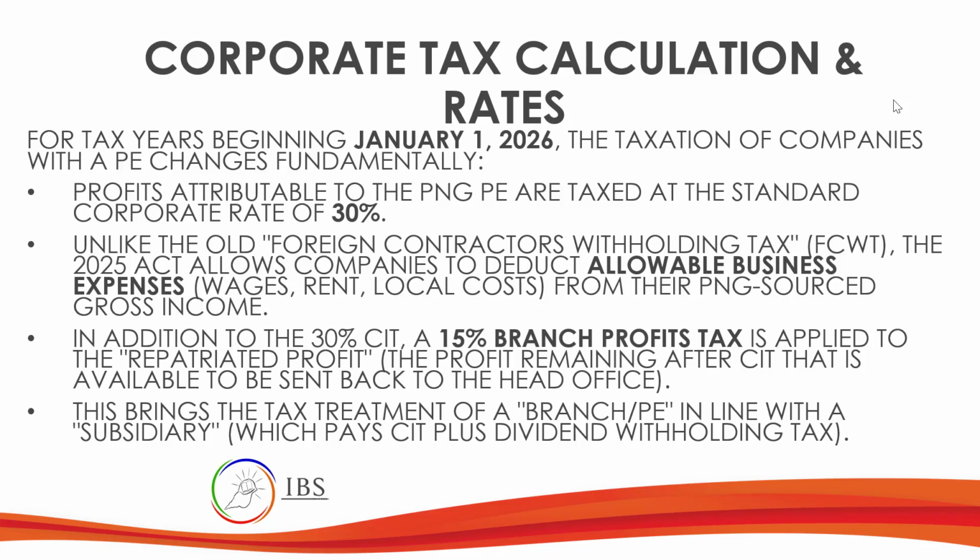They will be taxed 30%, but any profits that they will send to the foreign head office will be taxed by 15%. Okay, this brings the tax treatment of a branch or permanent establishment branch in line with subsidiary, which pays CIT plus dividend withholding taxes, almost the same treatment.